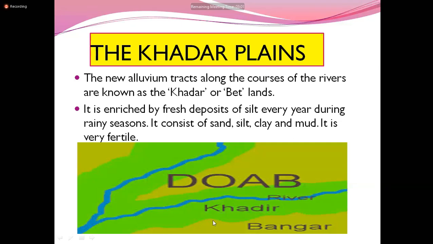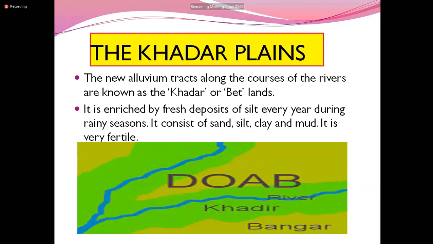So here we can find the new alluvium, and it floods. Here in Bhangar, it is above the flood limit place. Here we cannot have floods, and it is also filled with the older alluvium, and it is black in color. So agriculture can be easily taken up in the Bhangar plains.